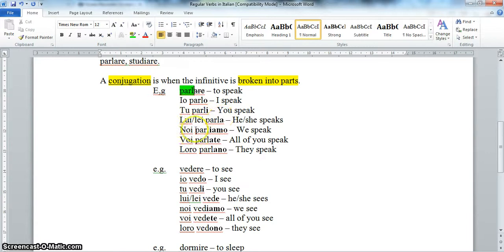He or she speaks, lui o lei parla. We speak, noi parliamo. All of you speak, voi parlate. And they speak, loro parlano. Okay, so all regular are verbs take those endings that we've got in bold on the screen.